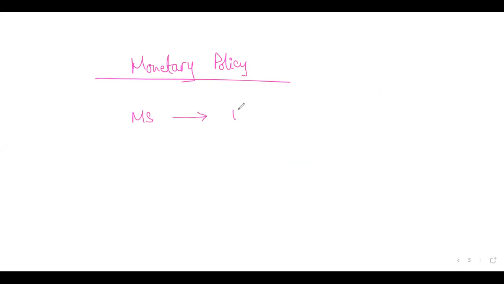So what is causing a change in what? Always in economics, be very careful as to what is causing a change in what, right? So it's the money supply that causes a change in the interest rate. Now, what is the money supply made up of, right? I did tell you, right?